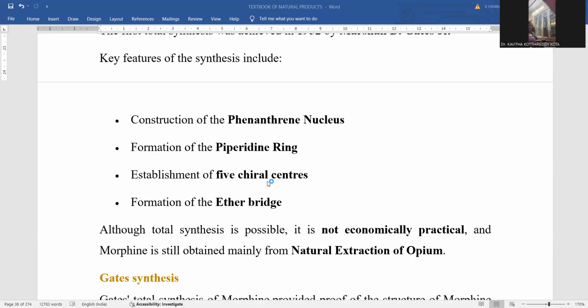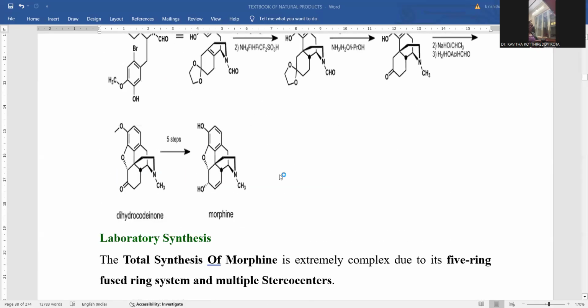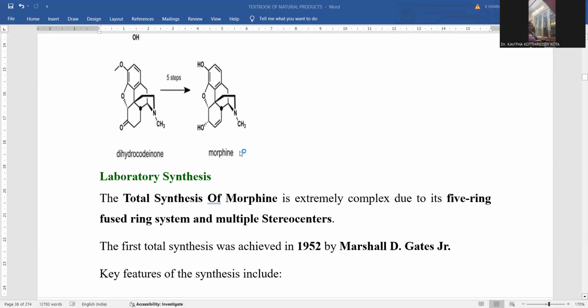And establishment of five chiral centers. Five chiral centers are required. Let me count where you can notice five chiral centers within the molecule.